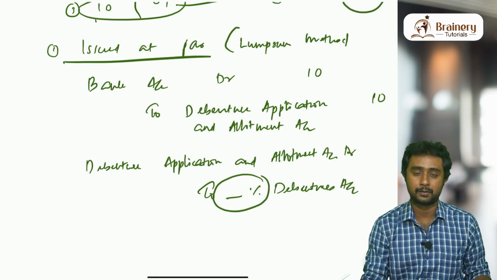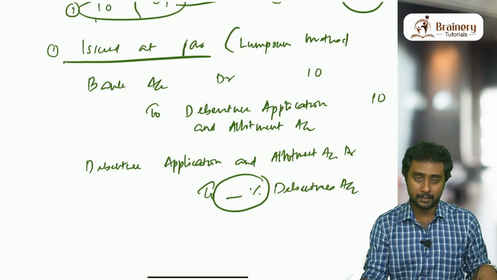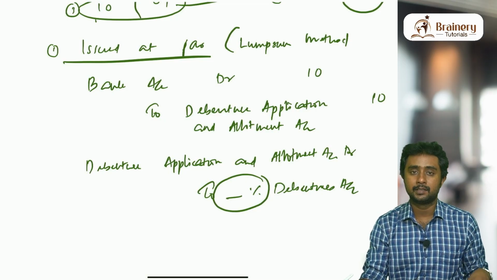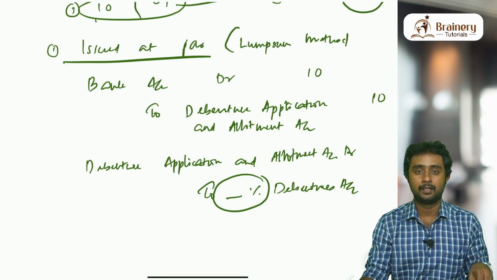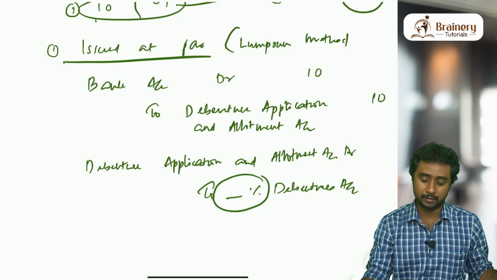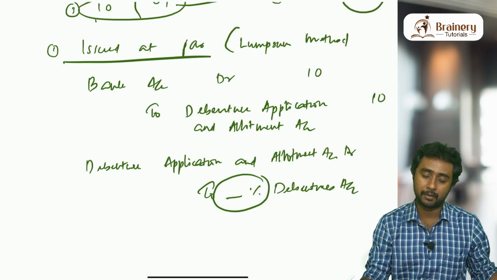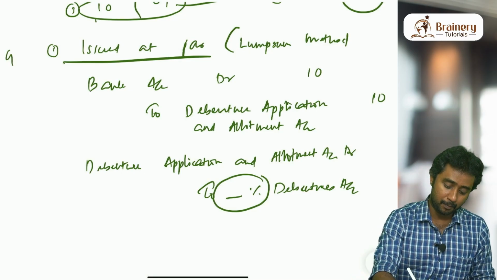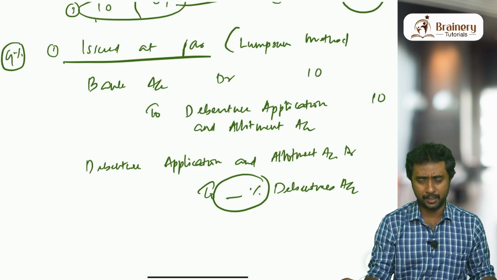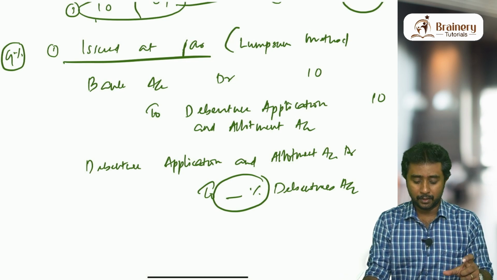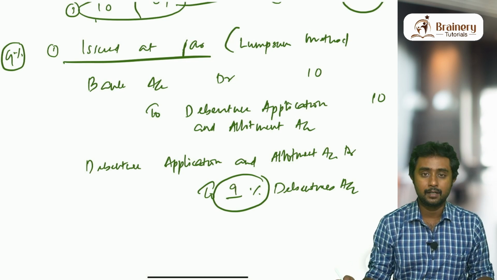When I said the entry, I didn't mention it. In your question, all the debentures carry a specific rate of interest. The rate of interest will be mentioned in the question as the name of the debentures. So this is actually a part of the name of debentures, for example, 9% debentures. When the question comes, you may see 9% or any other percentage. This percentage denotes the interest on debentures.